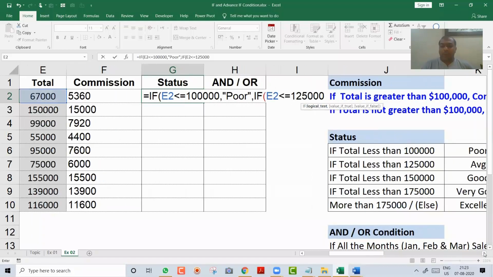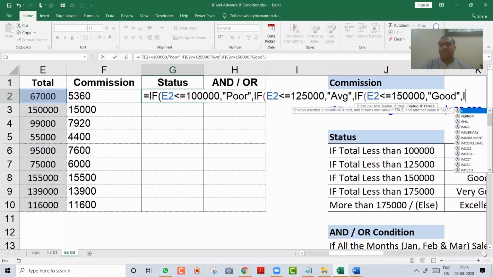If it is less than 125, comma, what should happen? The word Average should come. So I type "Average", comma. Again you write if E2 less than or equal to 150, comma, what should happen? It should say "Good". This is the way. There is no other way. You have a VLOOKUP also to do, but this is one of the ways which people use.